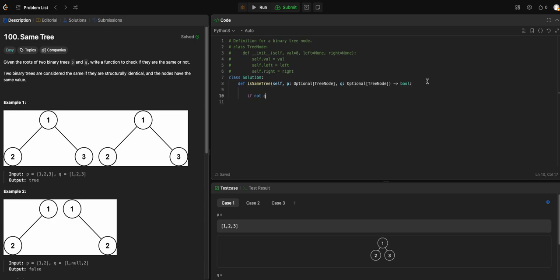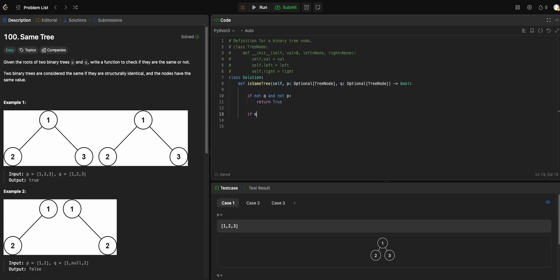If not q and not p, we just say both nodes are null, so we return true.